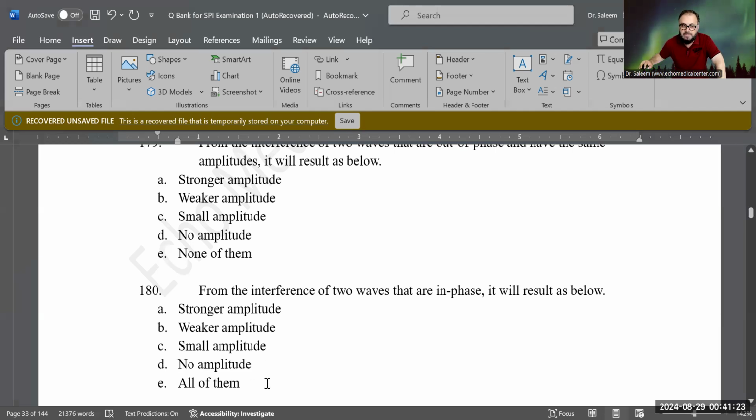What do you think? Exactly, they will produce a stronger amplitude because they will support each other, because they're in phase, not out of phase. So that will become a much stronger amplitude and your image will get a lot better image quality. Okay, I think this much is enough for today.